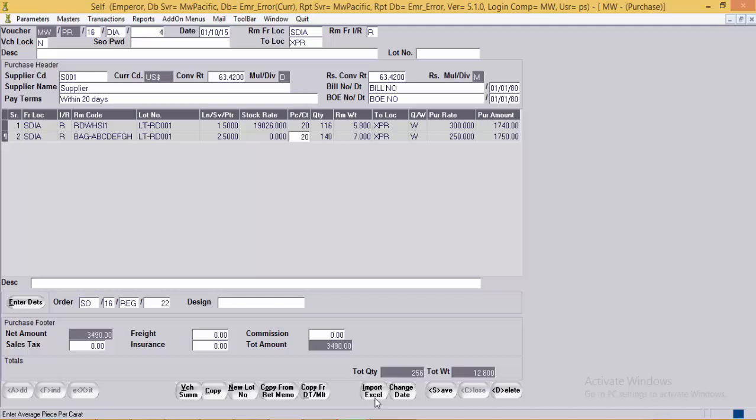User also has been provided with the import from Excel option, where the data can be imported in purchase entry through Excel. We'll take an example of an Excel file and show you how it is to be imported in the purchase entry. Now we will see the import Excel option in the purchase entry.